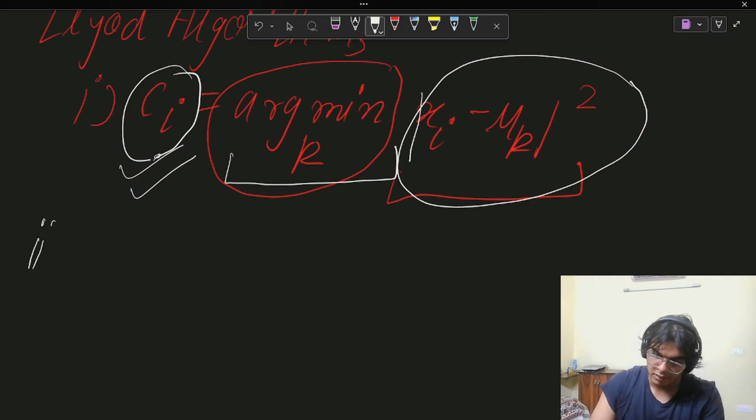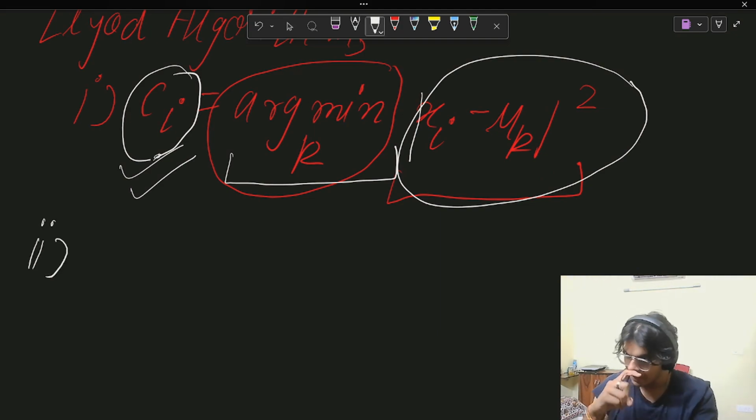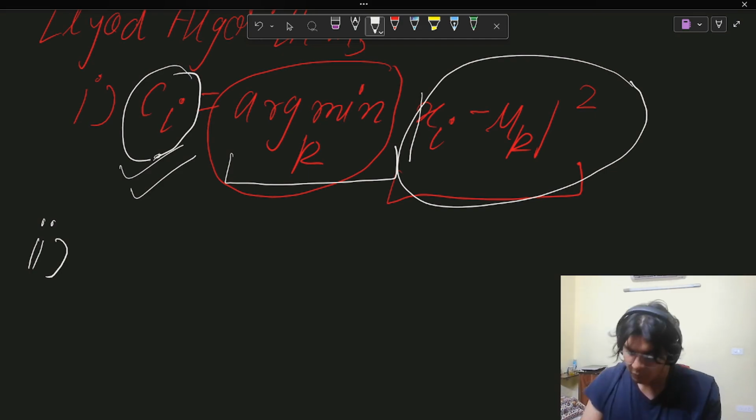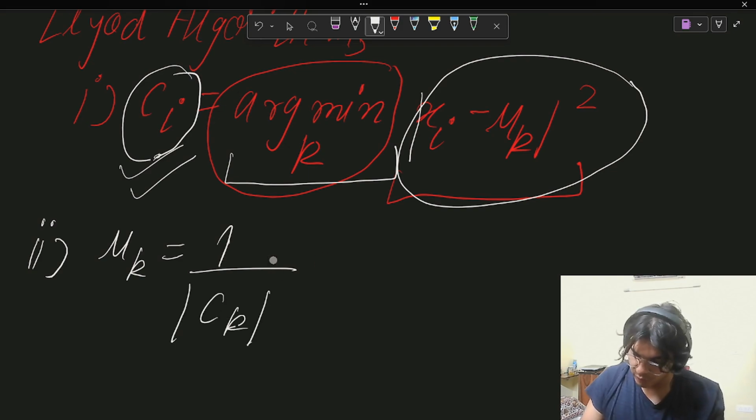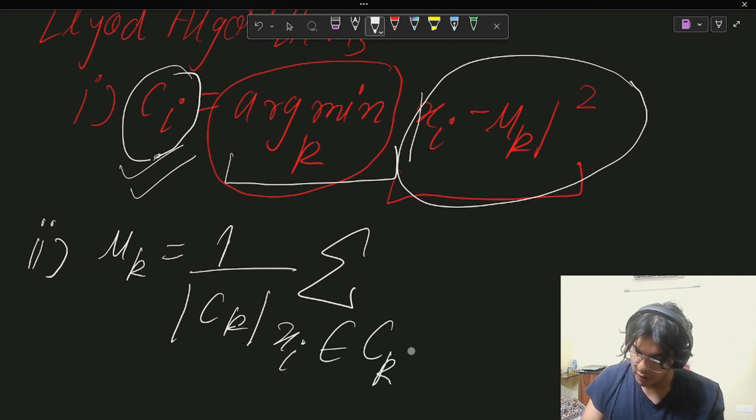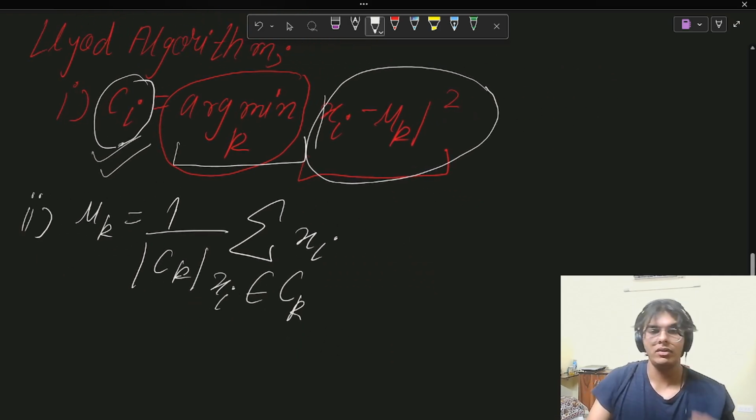The next step is another part of our optimization: we have to recalculate the centroid of each cluster. I'll tell you how it is done. It works by applying this formula: mu k is equal to 1 upon mod of ck, summation of xi belonging to ck, xi. Again, no need to worry about all of these formulas.